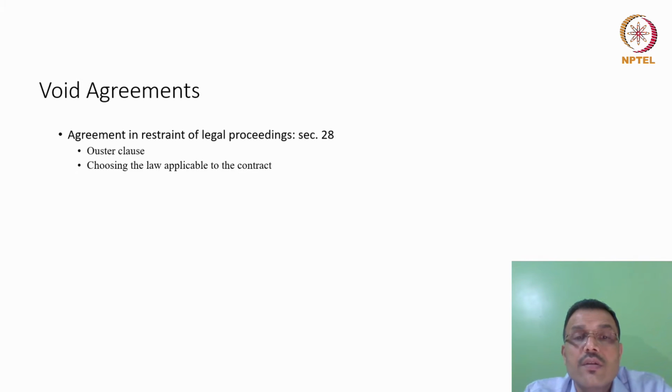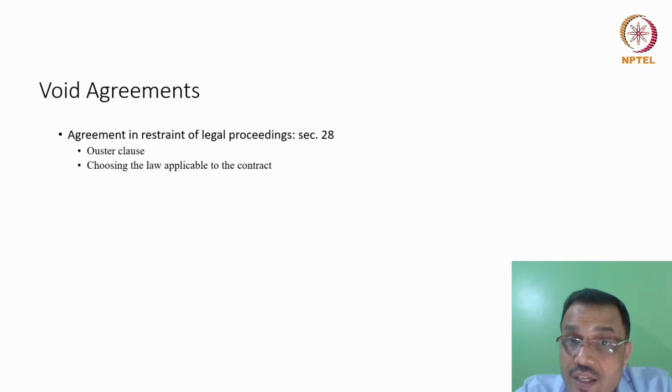Having said this, friends, where does the choice of law kind of clause come into place? It may come into place when one of the parties to the contract is not in India or is not an Indian, or the subject matter of the contract is to be executed beyond the territories of India. Now, when you make international contracts, that is what I mean, one party being non-Indian or the contract being executed beyond the territories of India, we may want to call such kinds of contract an international contract.